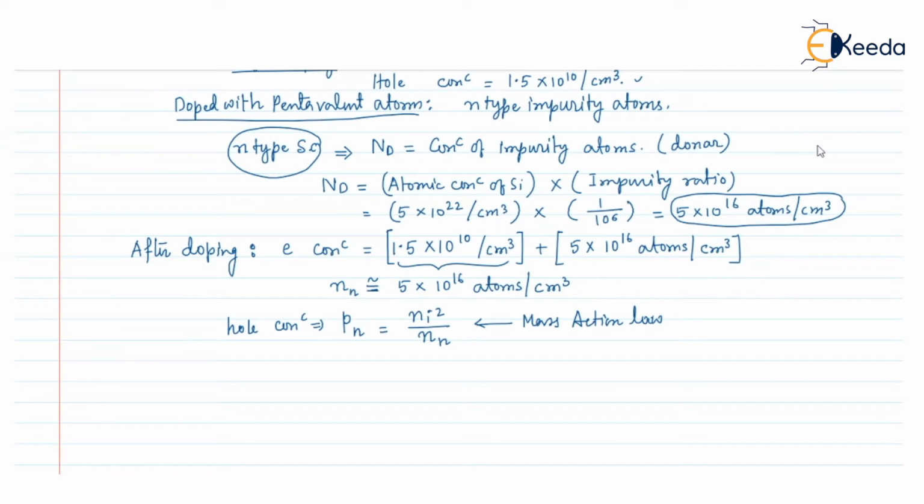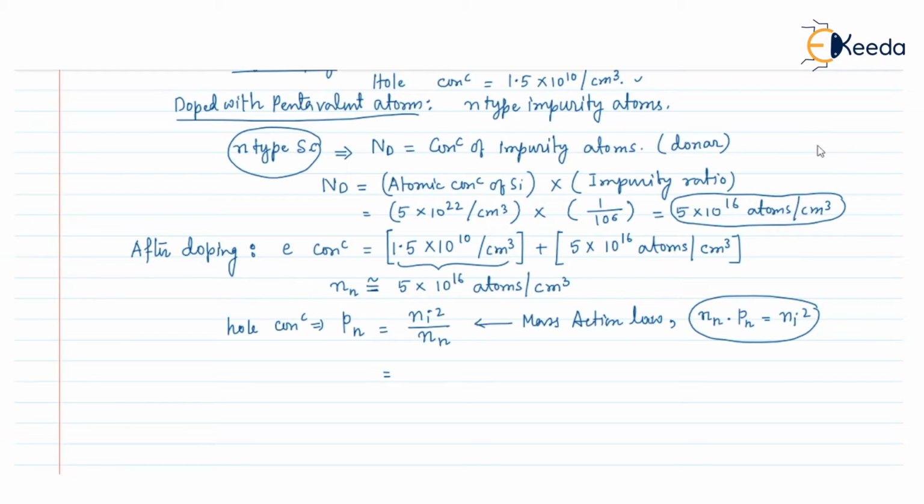According to the mass action law, the product of the majority carrier concentration Nn in an n-type semiconductor and the minority carrier concentration Pn is equal to Ni square. From this we can calculate the hole concentration, that is the minority carrier concentration in the n-type semiconductor.